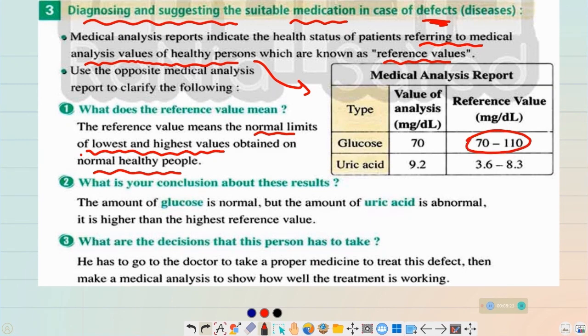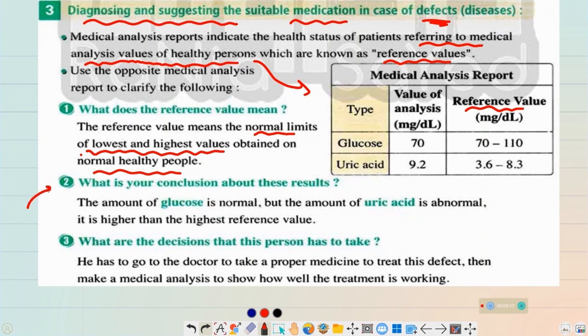Like here, for example, in the glucose, you can find the reference values, which are the values of the healthy people. We can see the lowest concentration of glucose in the blood of the healthy people and the highest, or the maximum, concentration of the glucose in the blood of the healthy people. So the reference value shows us the limits of the lowest and the highest values obtained by normal healthy people.